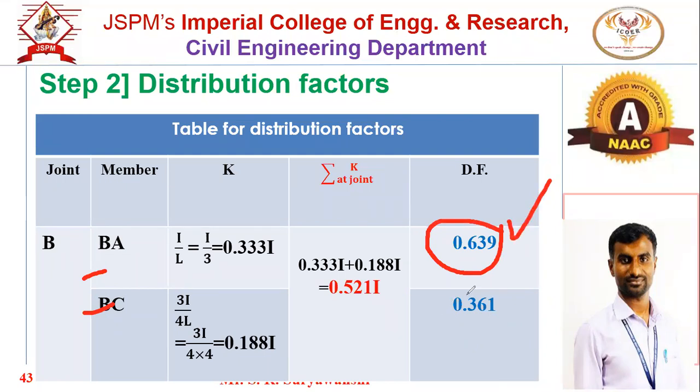In that case, only do 1 minus this distribution factor to get the second distribution factor, or else perform the relative stiffness of BC divided by total relative stiffness, and what we get? 0.361. So these are the distribution factors. So again, if you make the summation of these distribution factors, that should be 1. Okay, this is the second step.